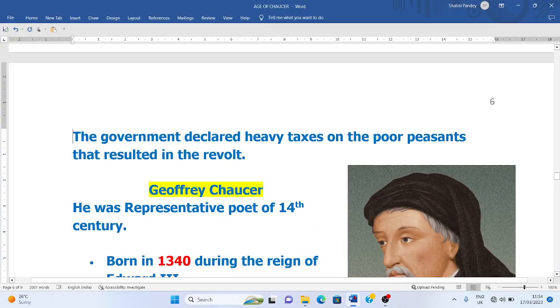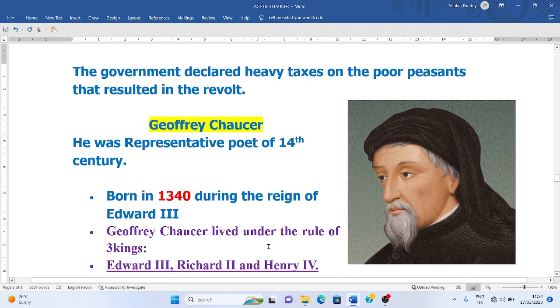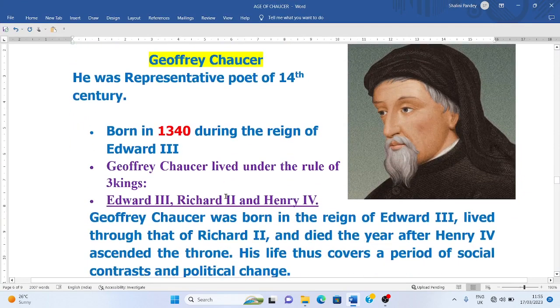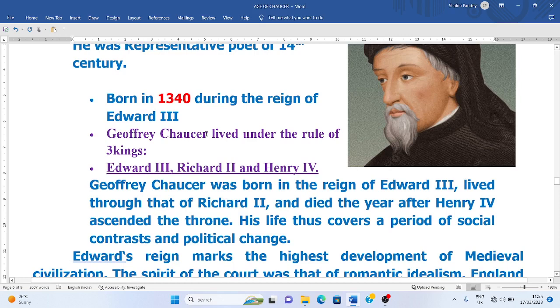Now have a look at Geoffrey Chaucer. Geoffrey Chaucer was a representative poet of the 14th century, and he was born in 1340 during the reign of Edward III, and he was the son of a vintner. He was the son of a wine merchant, and it is said that he lived through three kings: Edward III, Richard II, and Henry IV.